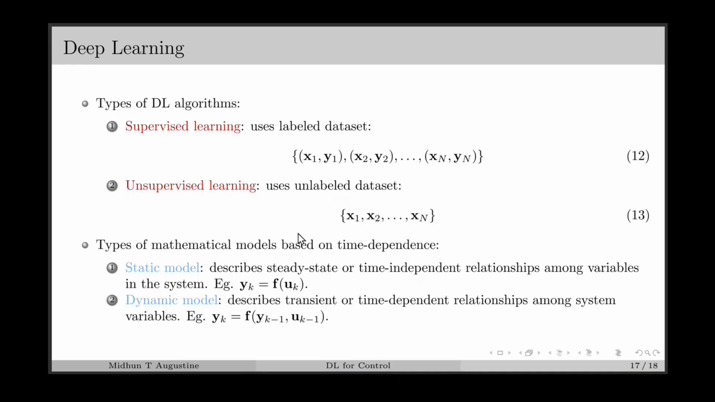In general, the mathematical models that we discuss in this lecture series can be divided into static and dynamic models. The static model discusses steady state or time independent relationships amongst variables in the system. So for example, yk is the output at the current instant and it only depends on the input at the current instant. Whereas in the case of a dynamic model, the current output will depend on the past output and also the input. For example, in this equation, the output yk is a function of the previous output yk minus 1 and also the previous input. These kinds of models are very popular in control systems because for designing the control action, we need to know how this control action is going to affect the future outputs.